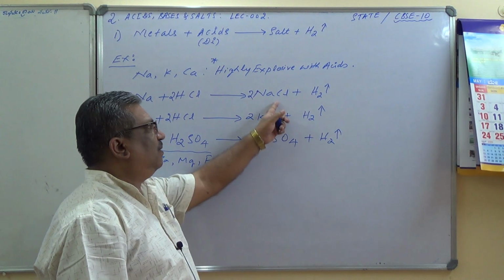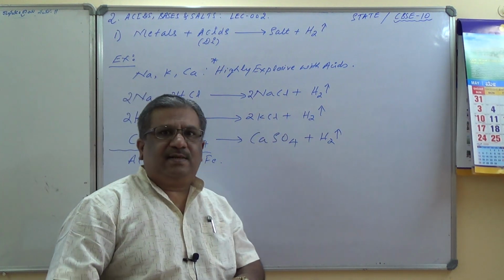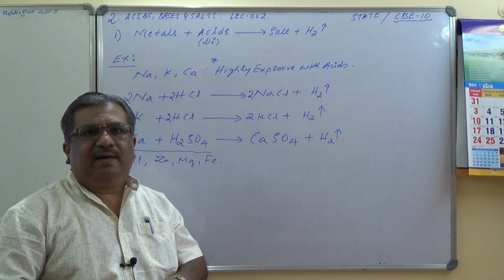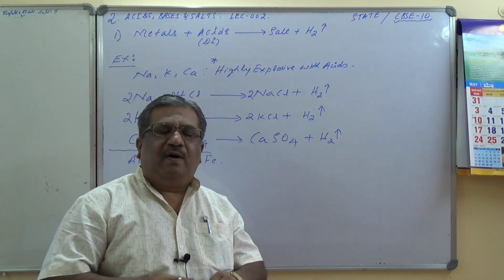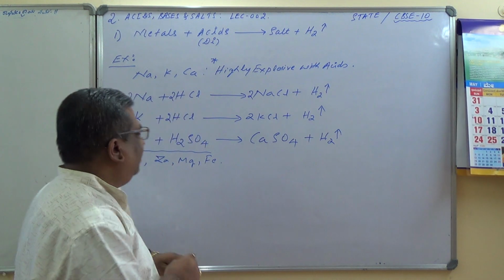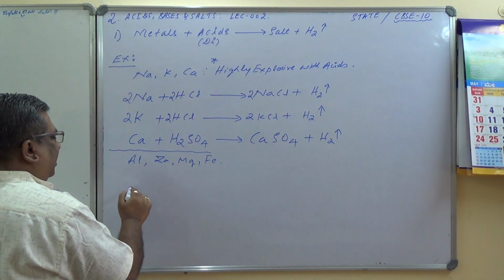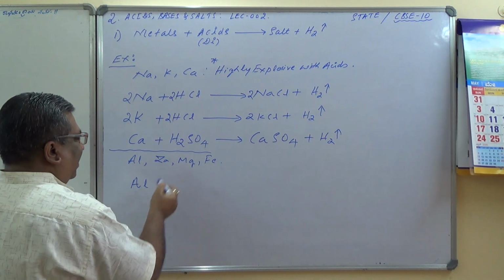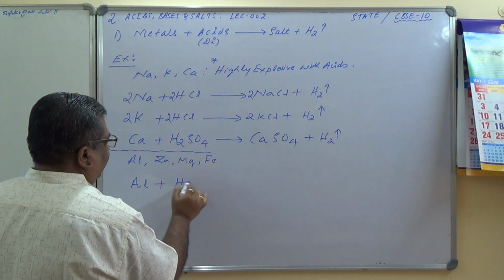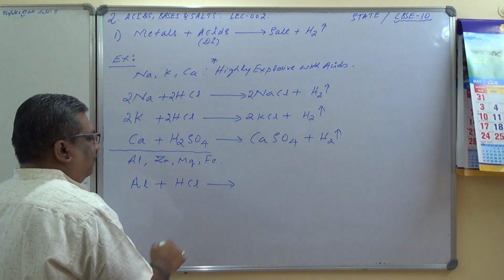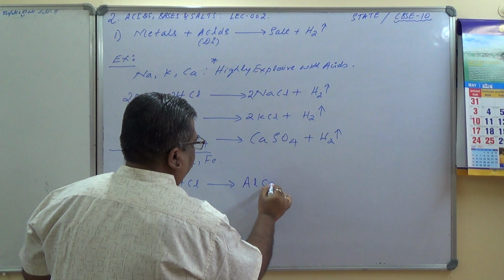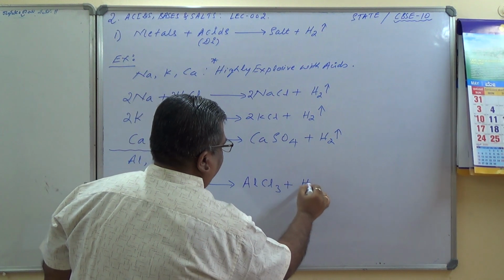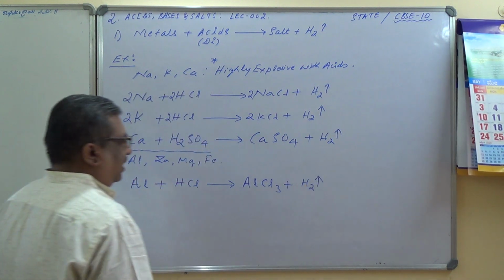You must have understood what these salts are. Chlorides, sulfates, nitrates, nitrites, sulfides, all these are called salts basically. Okay, so let me take aluminium here, and zinc. Aluminium plus HCl gives you aluminium chloride, AlCl3, plus liberation of hydrogen gas.